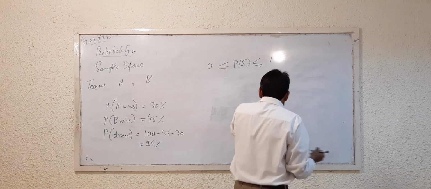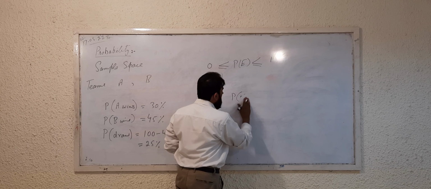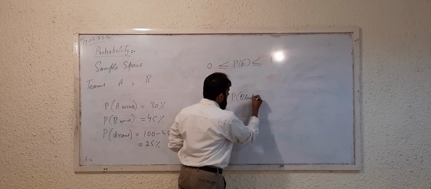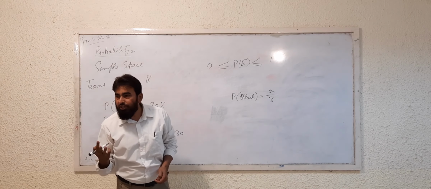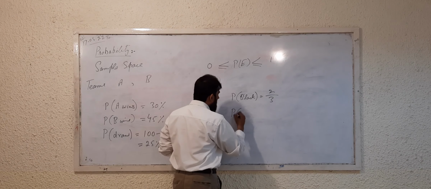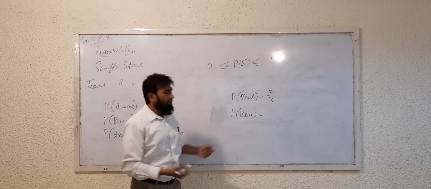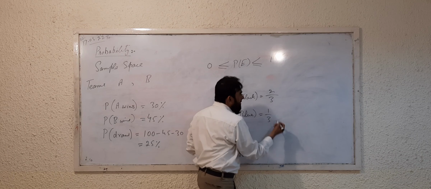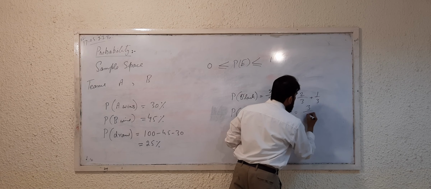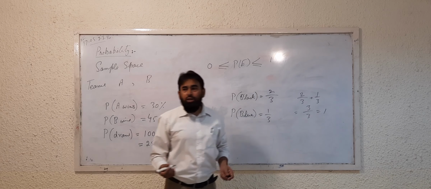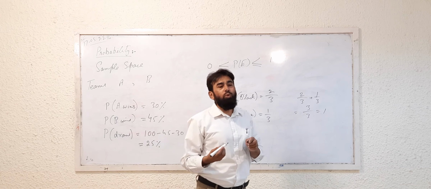Okay. Probability of black is equal to 2 by 3, because there are a total of 3 markers in it. And probability of blue is 1 over 3. And the sum of these two, 2 by 3 plus 1 over 3, gives you 3 by 3, which is equal to 1. Okay. So, in this way we can see that the sum of the probabilities must be equal to 1. Clear?